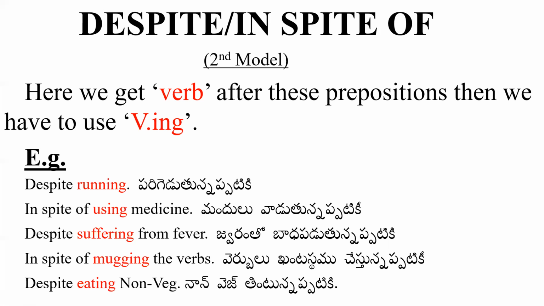We have to use ing form to the suffer. Similarly, the remaining two also: in spite of mugging the verbs, despite eating. So see here, the red colored words are verbs. So whenever we use the verbs after every preposition, we have to use ing form, as you already learned in the previous models.